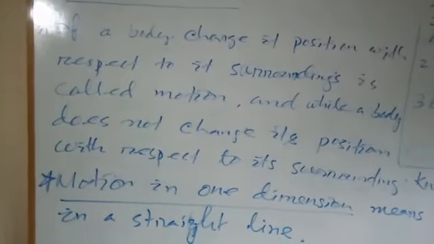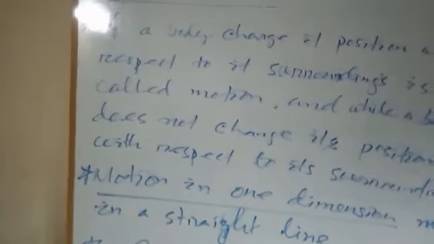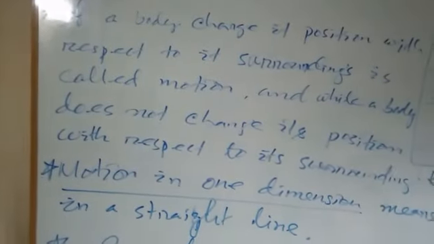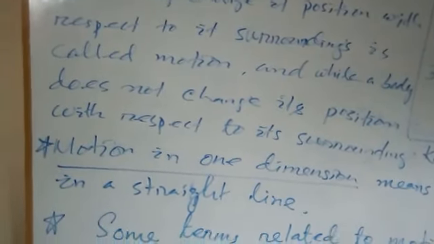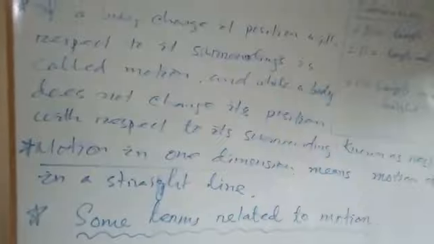So bodies that are moving or in motion must change their position with respect to the surrounding. But bodies which are at rest remain in the same position with respect to the surrounding. They should not change their position with the passage of time. So motion in one dimension means motion of a body in a straight line.